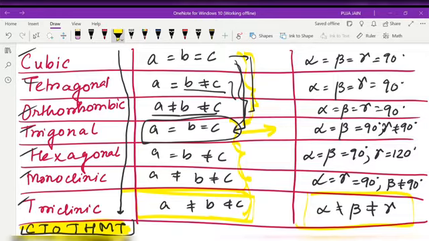The first three have the same values, alpha equals beta equals gamma equals 90 degrees. Here alpha equals beta equals 90 degrees, gamma not equal to 90 degrees. Here alpha equals beta equals 90 degrees and gamma equals 120 degrees. And here alpha equals gamma equals 90 degrees and beta is not equal to 90 degrees. Take a screenshot of it or write it in your copy. This is a very important table.